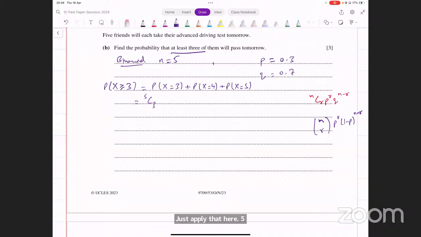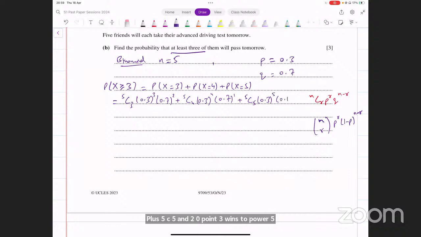5C3 into 0.3 raised to power 3 into 0.7 raised to power 2, plus 5C4 into 0.3 raised to power 4 into 0.7 raised to power 1, plus 5C5 into 0.3 raised to power 5 into 0.7 raised to power 0.